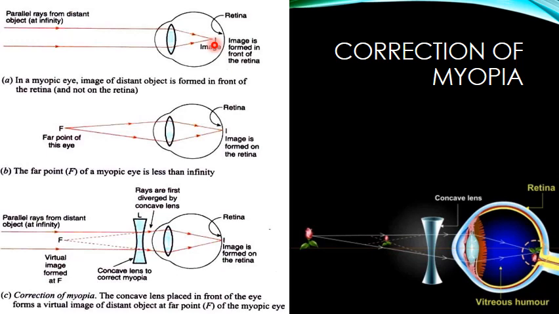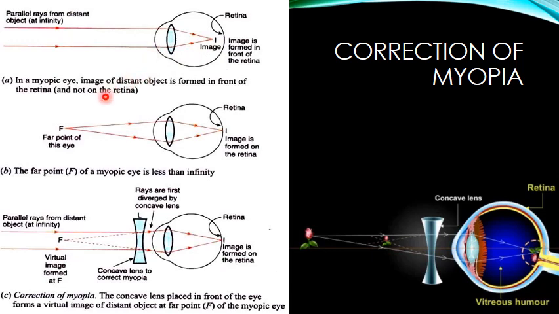This means that if the distant object can be made to appear as if it were at the far point F of this eye, then the eye can see it clearly. How can this be possible? You can get this achieved by using a concave lens. This can be done by putting a concave lens in front of the eye as described now. So myopia can be corrected by using spectacles which have a concave lens.